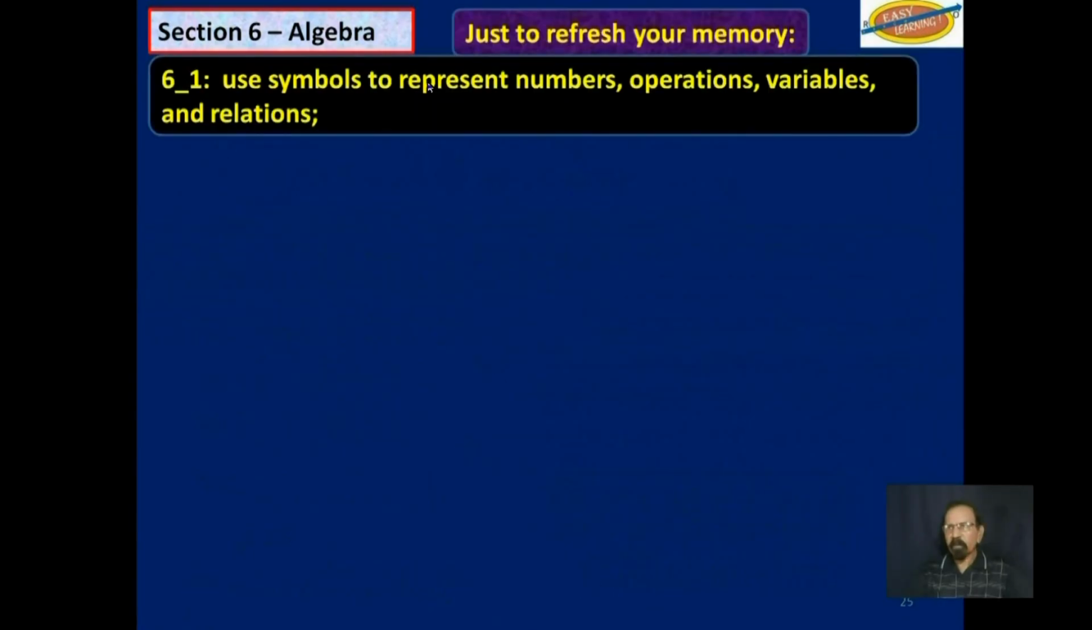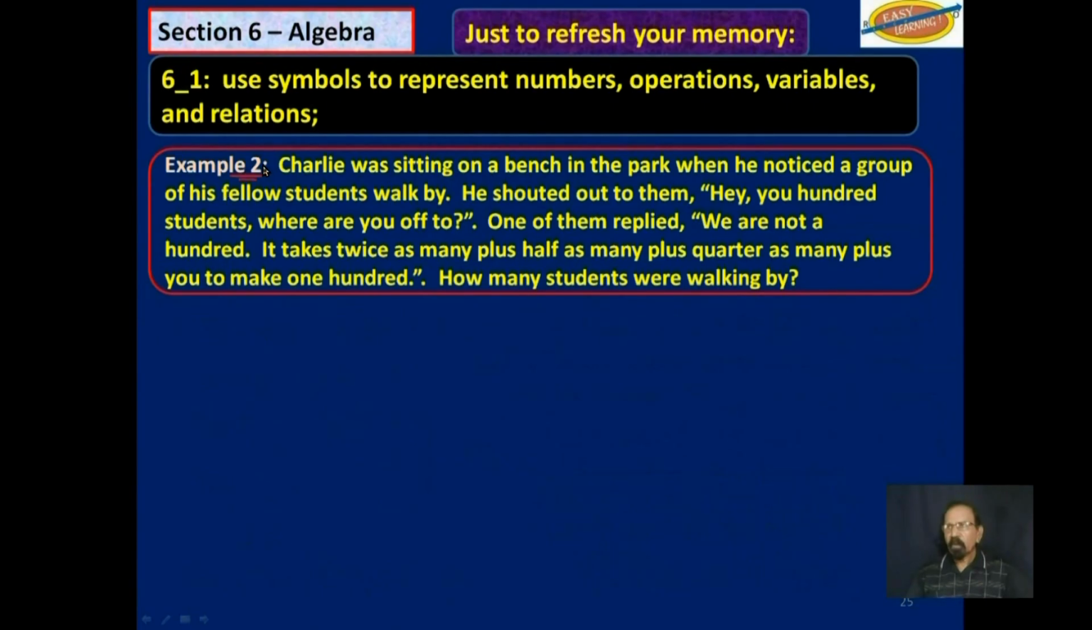Just to refresh your memory, this was example 2 that I introduced you to in the very first video in this section. Charlie was sitting on a bench in the park when he noticed a group of his fellow students walk by. He shouted out to them, "Hey, you 100 students, where are you off to?" One of them replied, "We are not 100. It takes twice as many, plus half as many, plus quarter as many, plus you to make 100. How many students were walking by?"